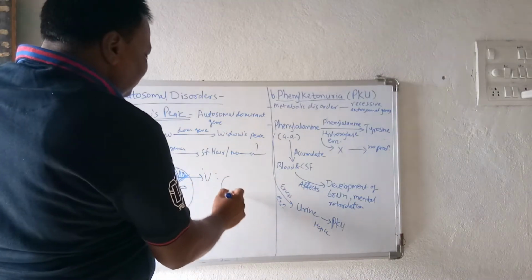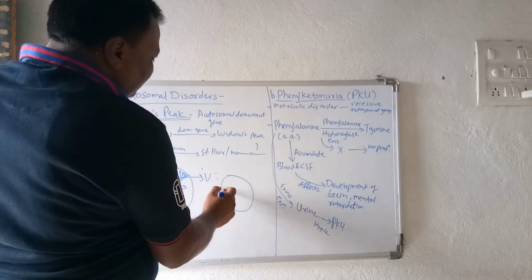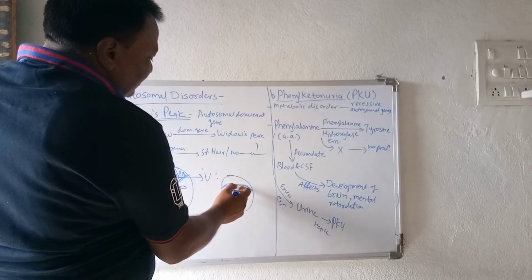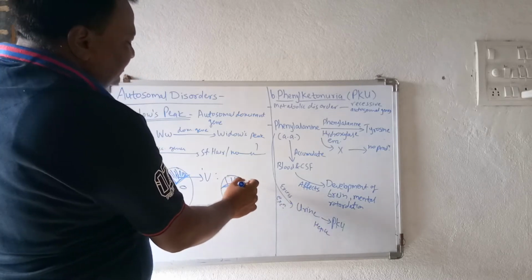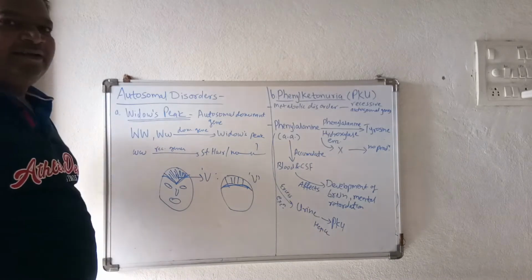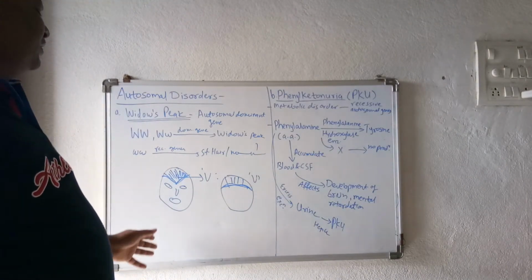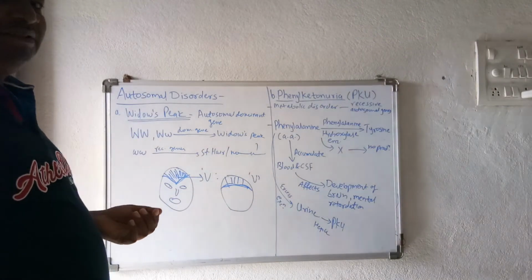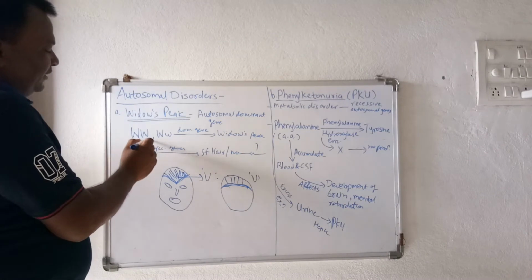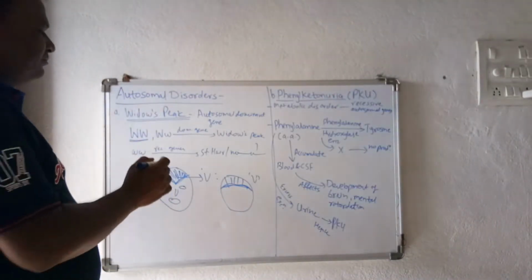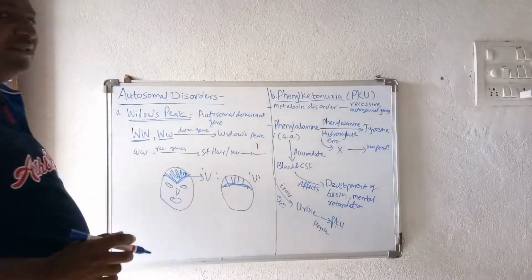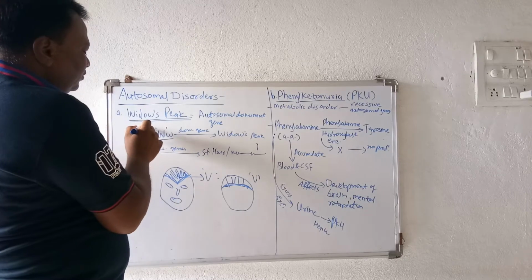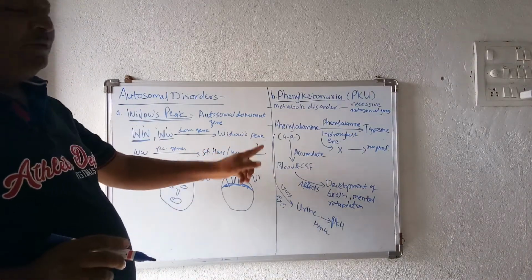But in some cases, the person does not show this V-like pattern. Their hairline is just straight, with no V-like pattern on the face. The widow's peak is caused by the dominant gene, capital W, which may be in a homozygous condition, capital W capital W, or in a heterozygous condition, capital W small w. Either one or two dominant genes present are responsible for the widow's peak.